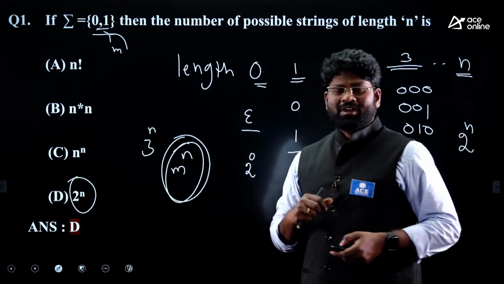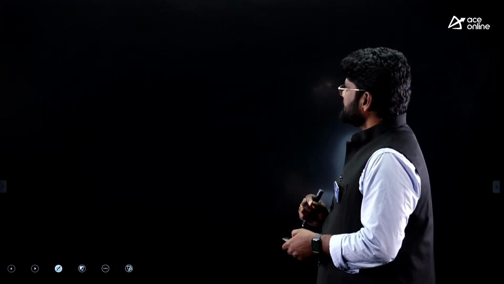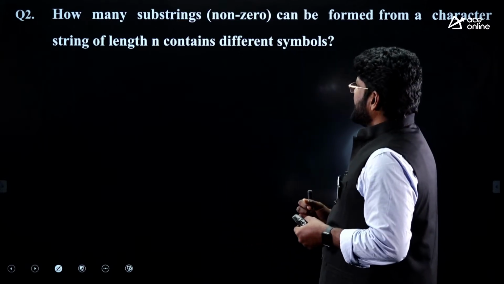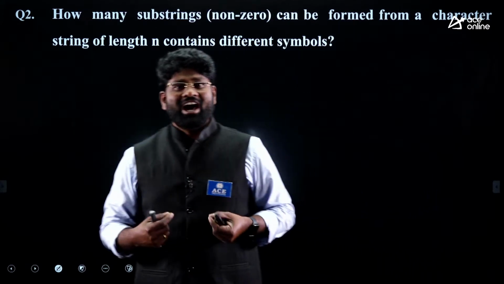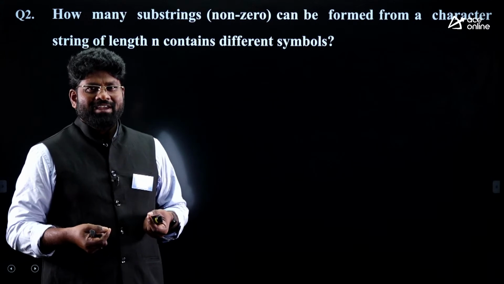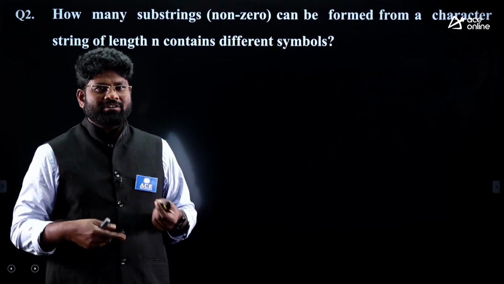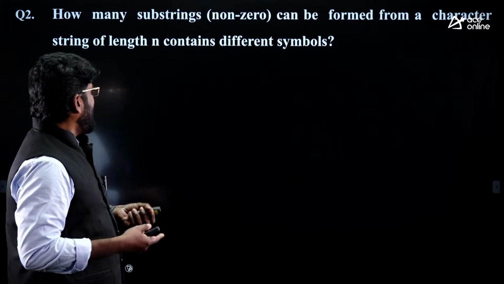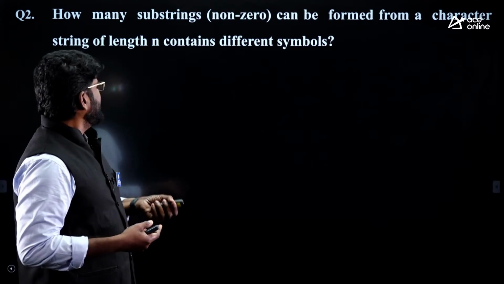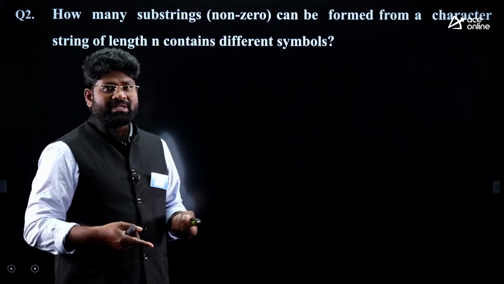In a similar way, let's come to one more question on the fundamentals. That is going to be very helpful for you. Just look at this question. How many substrings, and in brackets he clearly mentioned non-zero. Usually we can start strings right from epsilon, but he is mentioning that you shouldn't consider epsilon here. You have to write only the non-empty strings. How many substrings can be formed from a character string of length n containing different symbols?